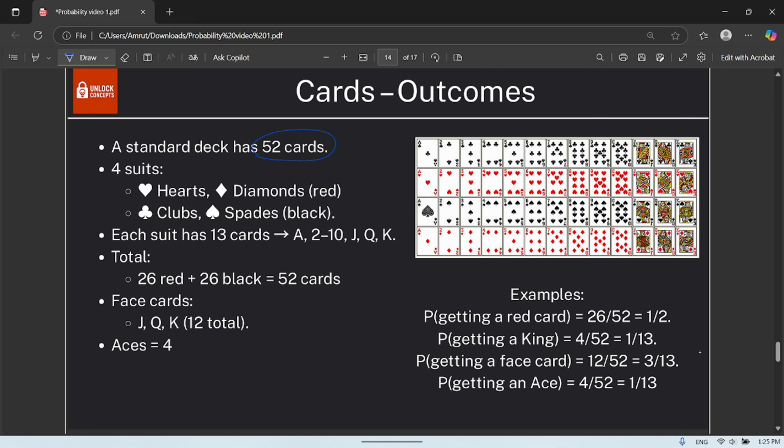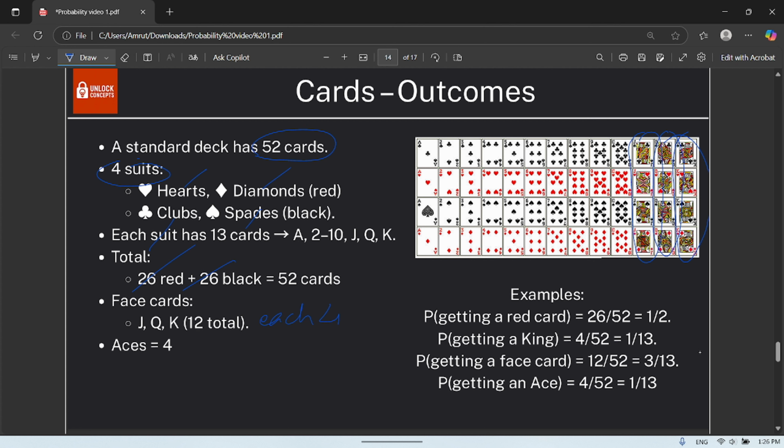We have 52 cards in which you will be having 26 red cards, 26 black cards, and then you will be having four suits, that is hearts, diamonds, clubs, spades, okay, and you will be having 12 face cards: four jacks, four queens, four kings. So you can see here simply four jacks, four queens, and four kings.